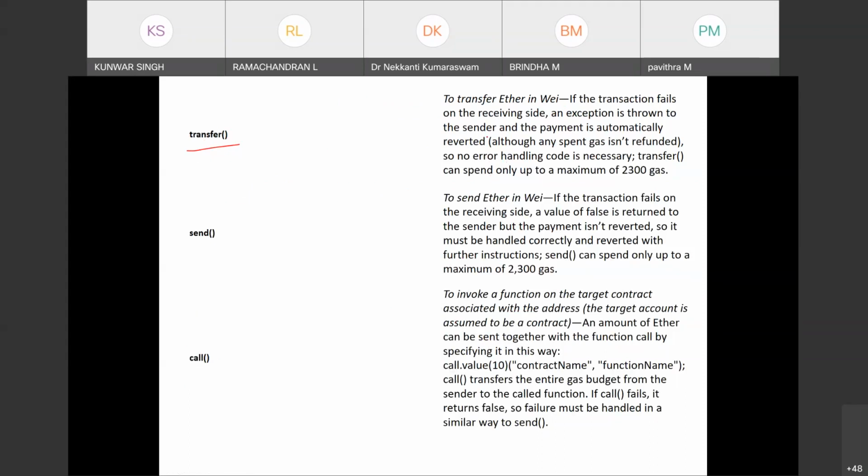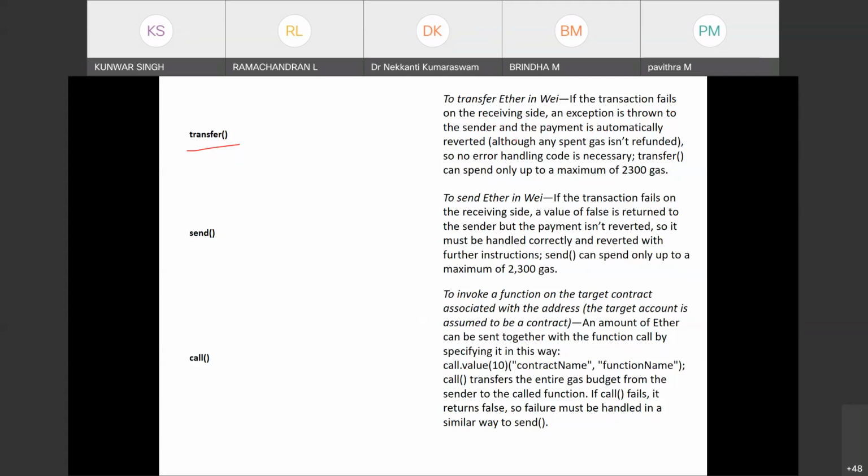Okay, the transfer function. Here in this function, suppose somehow the transaction fails because of insufficient gas. The user has not kept sufficient gas or some other way around. If the transaction fails on the receiving side, then what happens? An exception is thrown to the sender and the payment is automatically reverted.